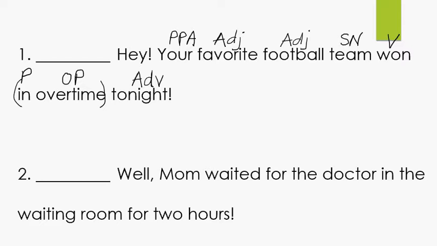Now we've labeled everything in the sentence except this word hey. Hey is our interjection. We don't need to do anything with that exclamation point. Just leave it alone. You don't have to label it or anything. But we're going to label interjection with our new label I. I for interjection. Now we're going to label our sentence pattern. It's still subject, noun, verb, pattern 1. We're still in pattern 1.